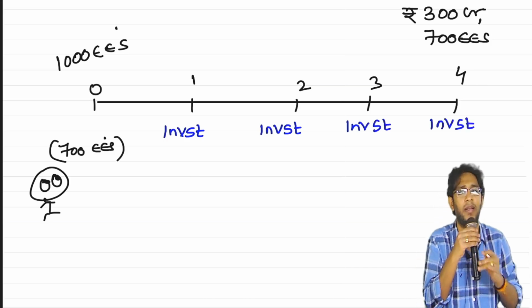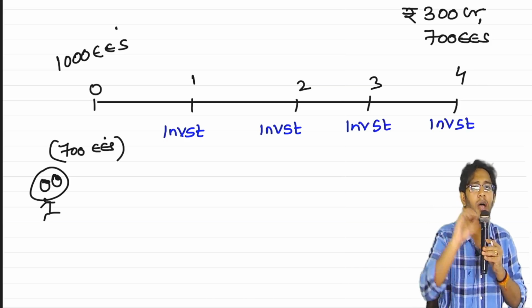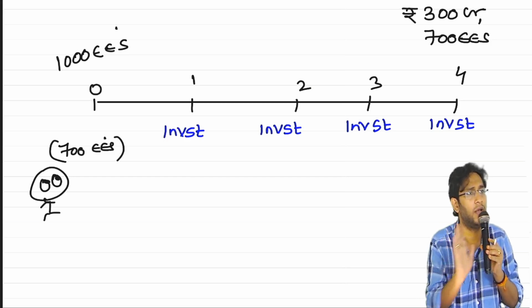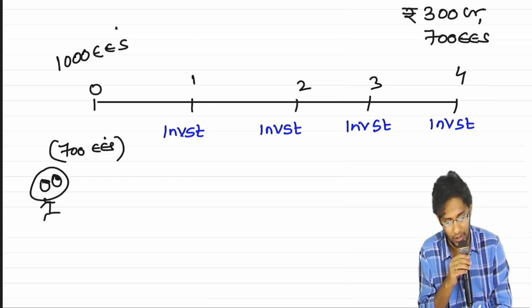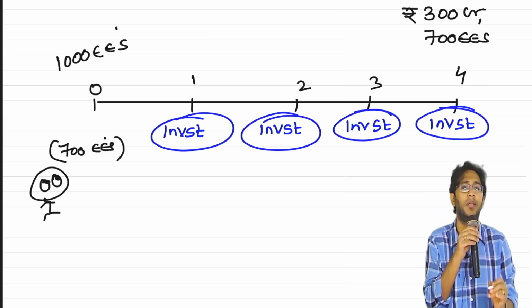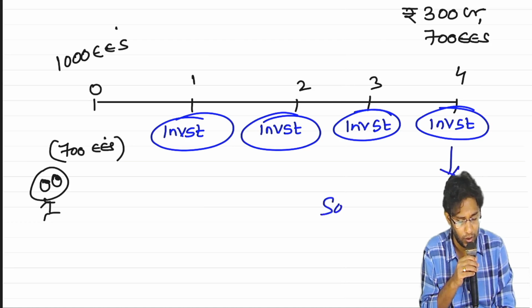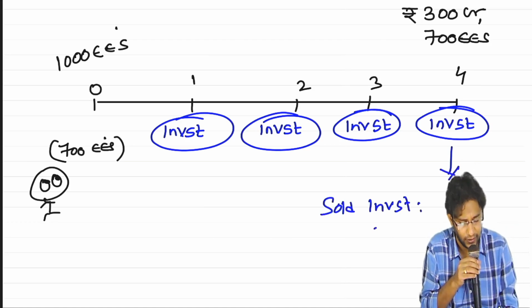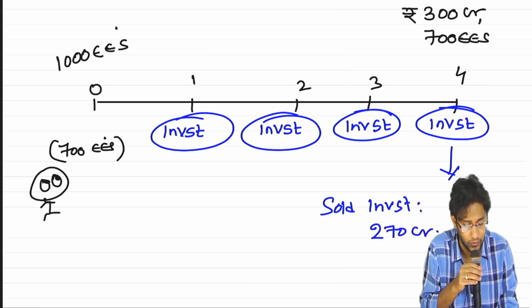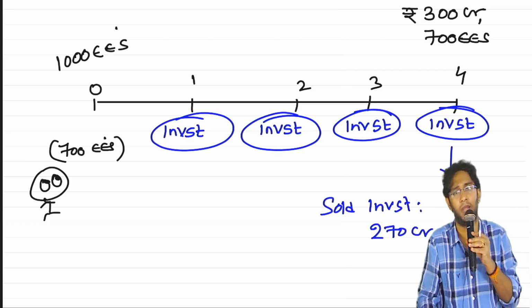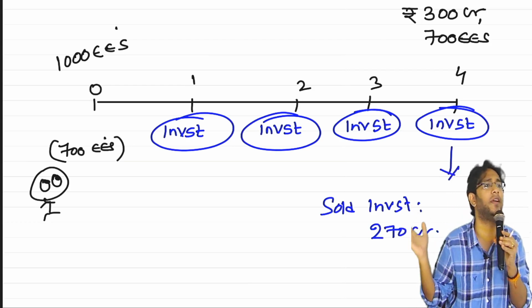What is this fellow's idea? Towards the end of the 4th year, I will sell the investment, convert that into cash, and with that cash I will repay my obligation. That's the idea. But what happened is, at the 4th year ending, when you sold the investment, you planned to receive 300 crores, but unfortunately, you got only 270. With a sad face, you went to the employees and told them, for you only I created the investment.